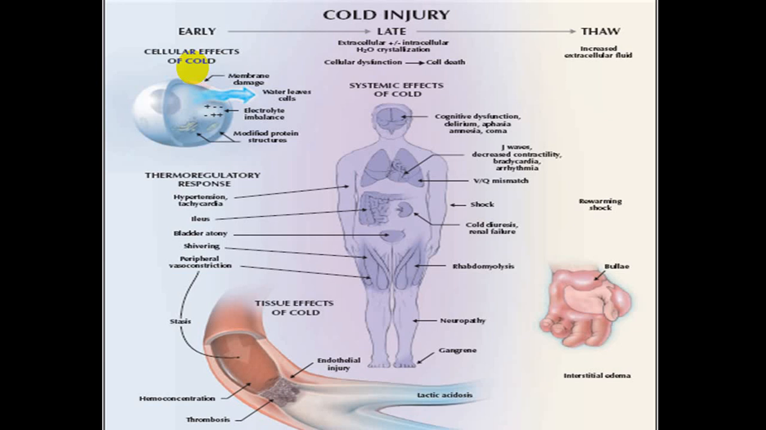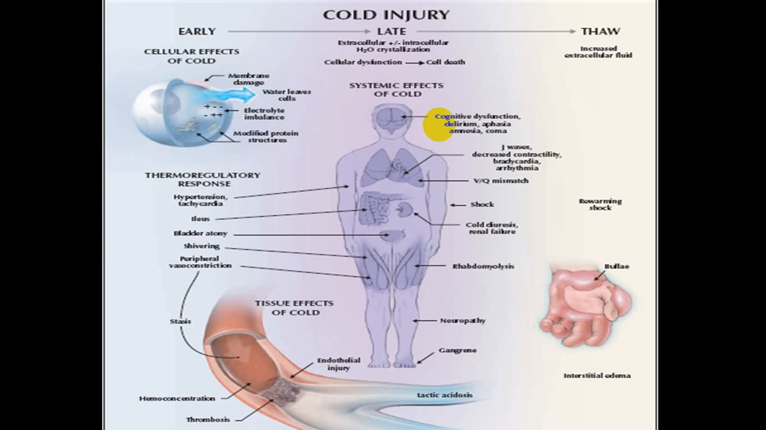And we have already mentioned all these mechanisms, that is what we call the systemic effect of cold, in a previous chapter, and because of that particular effect, the person will have cognitive dysfunction, delirium, aphasia, amnesia, and the person can even become unconscious.